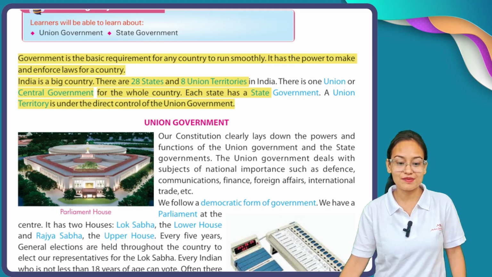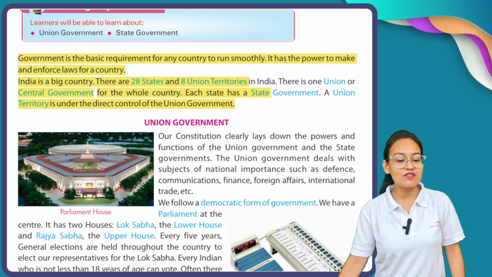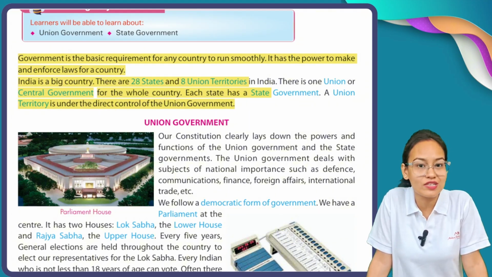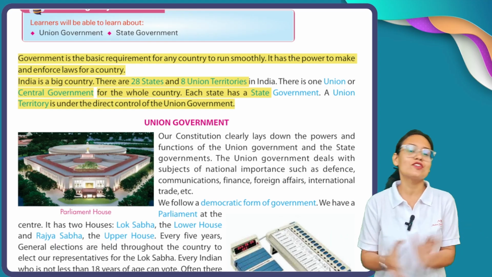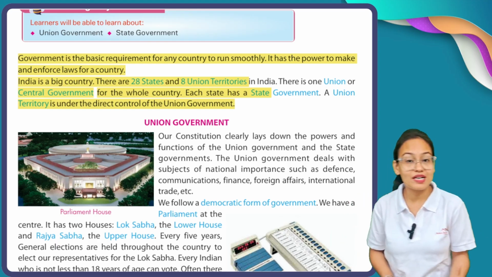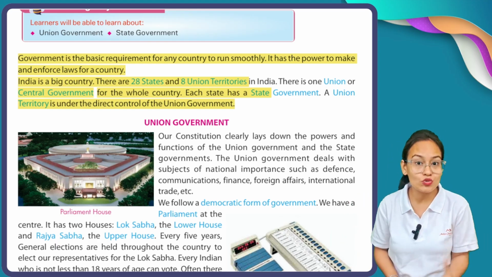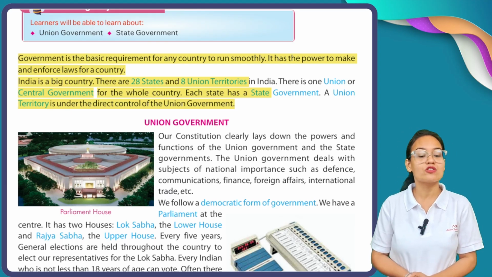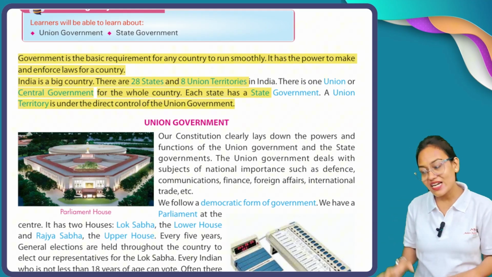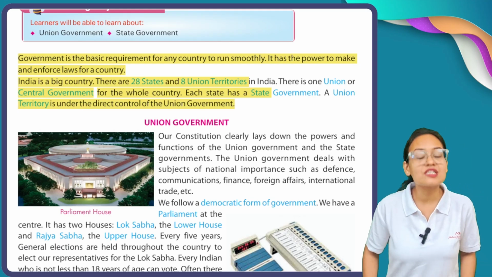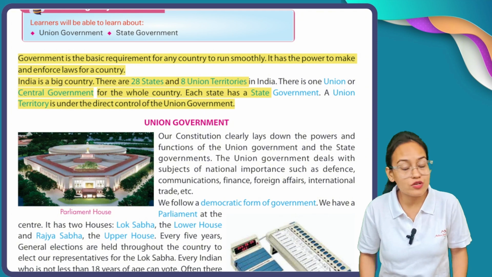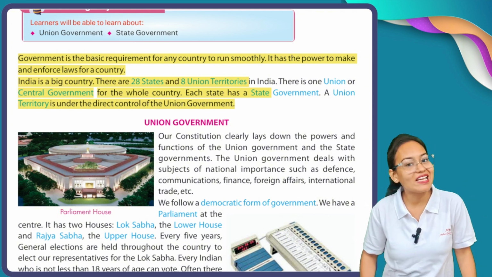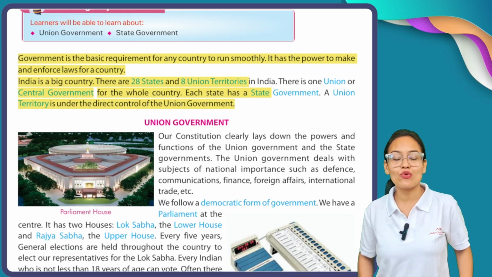Now see, government is the basic requirement for any country to run smoothly. Any country of this world needs a government to run smoothly. It has the power to make and enforce laws for a country. Now why is government needed? Because it makes laws which are beneficial for any country.